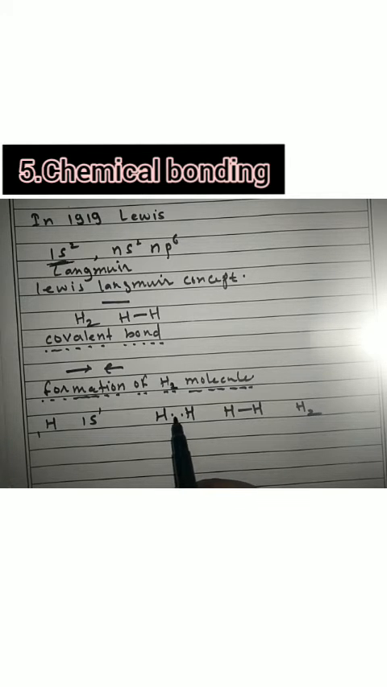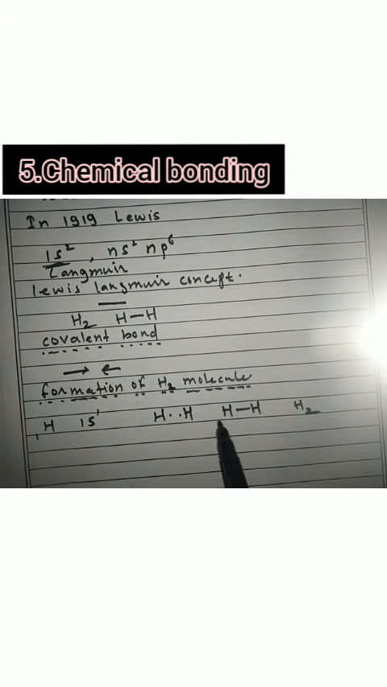These two electrons belong to this hydrogen atom, and these two electrons also belong to this hydrogen atom. This means both hydrogen atoms have possession of these two electrons. In this way it will form a hydrogen molecule, that is H2.